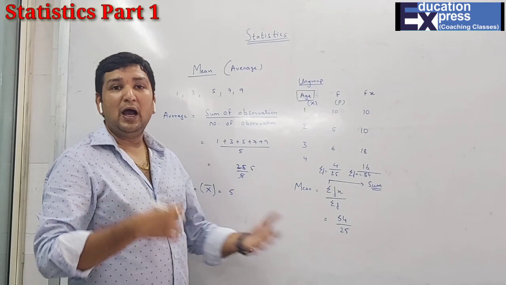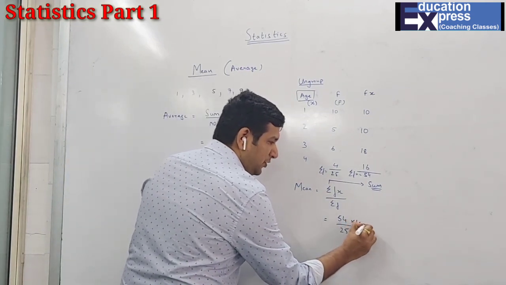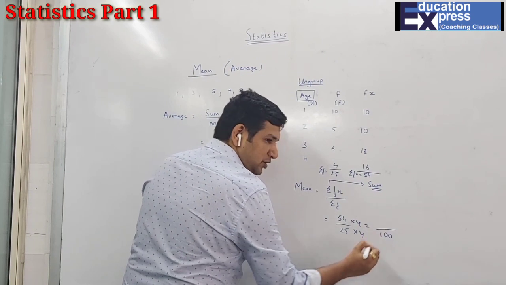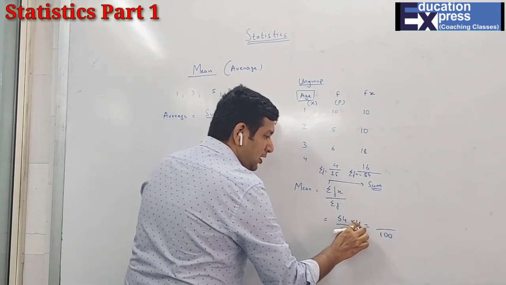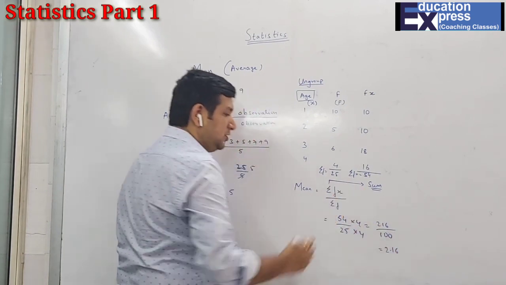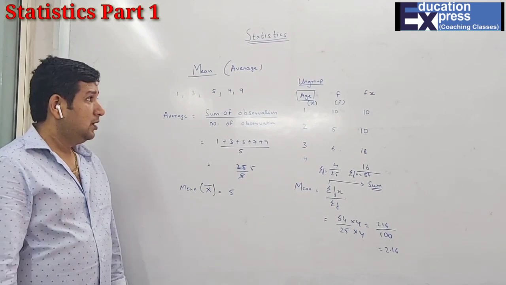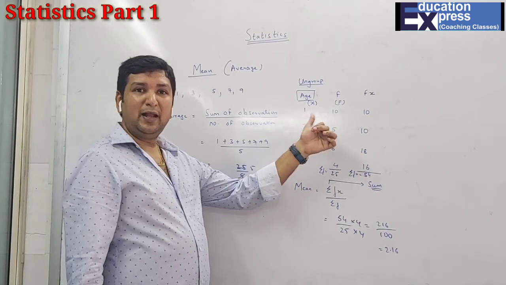So 25, how much is 100? 4s are. So if you want to have 4 here, you want to have 4 here also. So 25 4s is how much? 100. 54 4s is 216. Hence the answer is 2.16. So this is how you calculate the mean for your ungrouped data. So for the ungrouped data, you just have to multiply what? f and x. So what is the x?